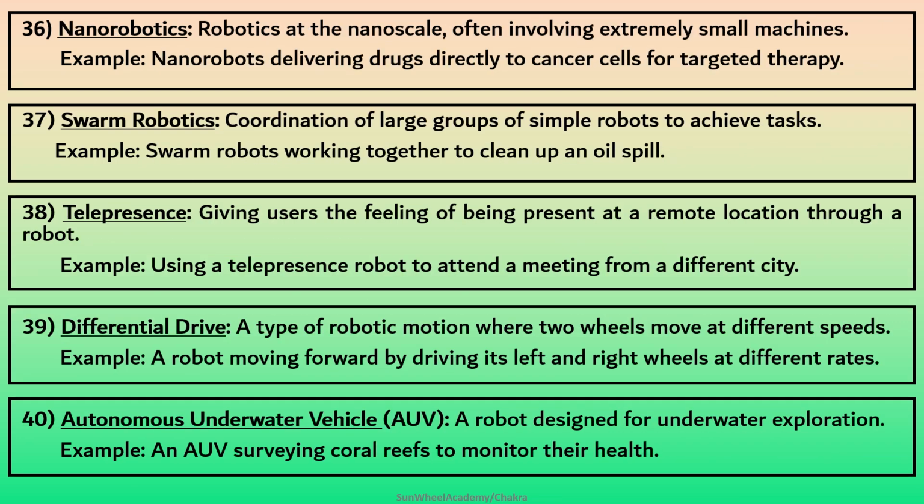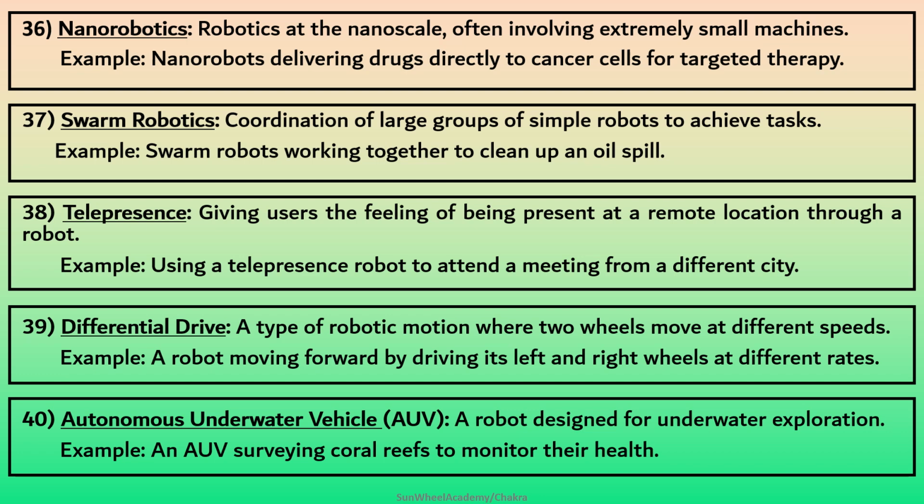36. Nanorobotics. Robotics at the nanoscale, often involving extremely small machines. Example: nanorobots delivering drugs directly to cancer cells for targeted therapy. 37. Swarm robotics. Coordination of large groups of simple robots to achieve tasks. Example: swarm robots working together to clean up an oil spill.